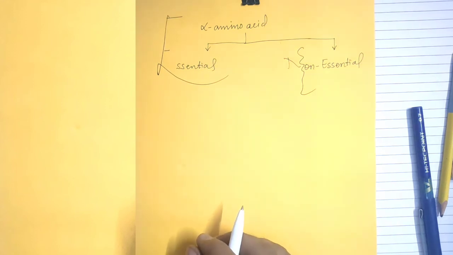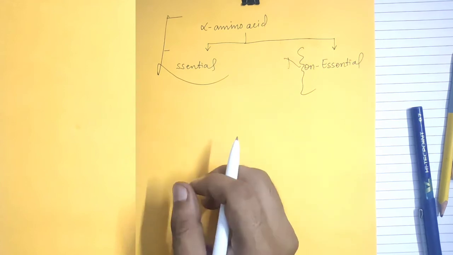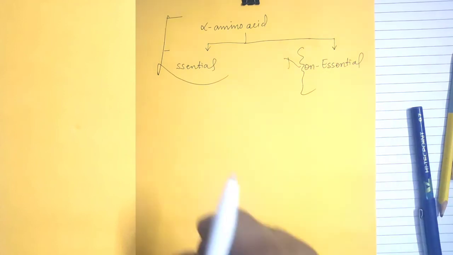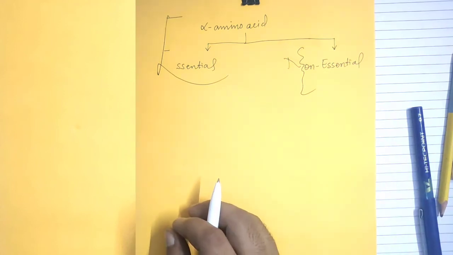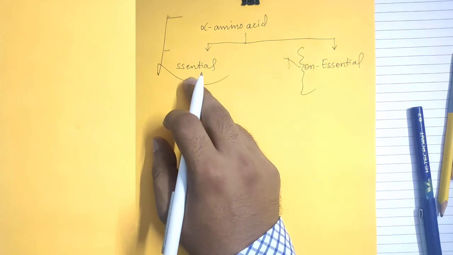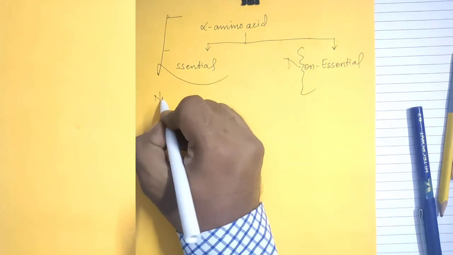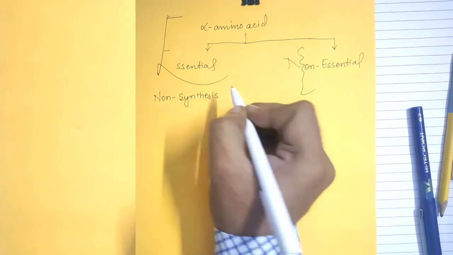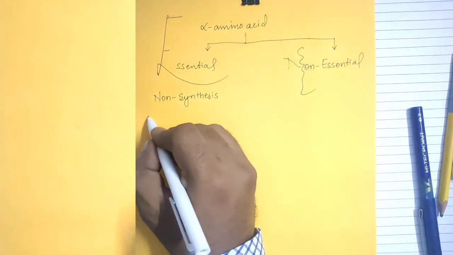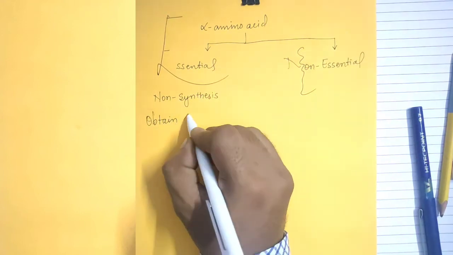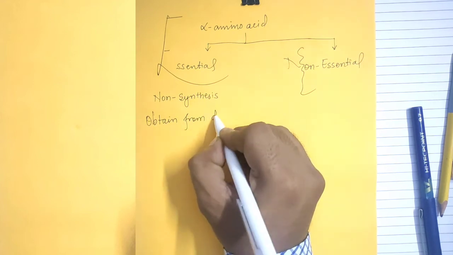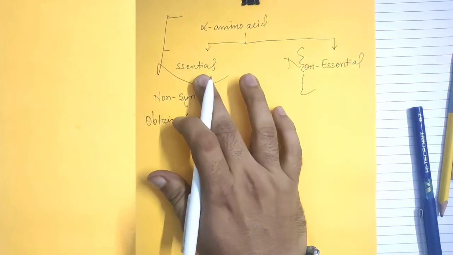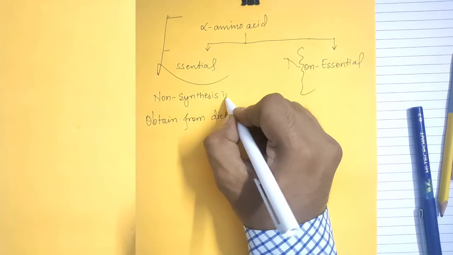Essential amino acids are those amino acids which are not synthesized in the human body, not prepared, not formed. They are obtained from our diet, which is a rich source of essential amino acids. So essential amino acids are not synthesized in our body.